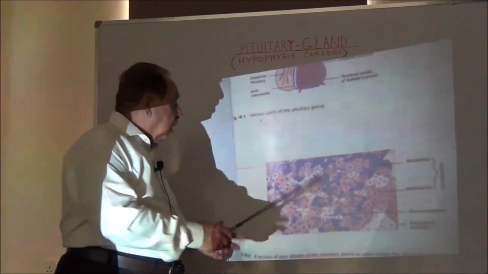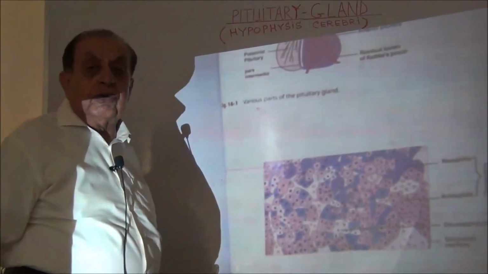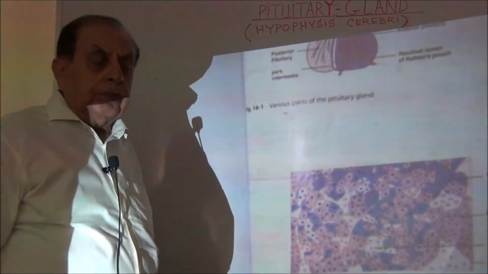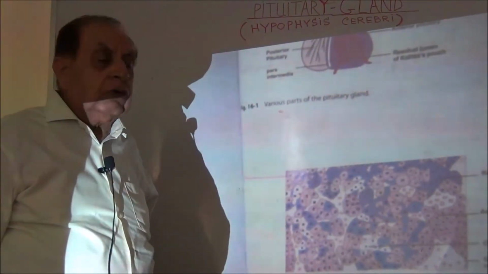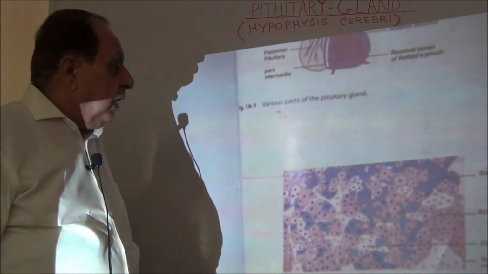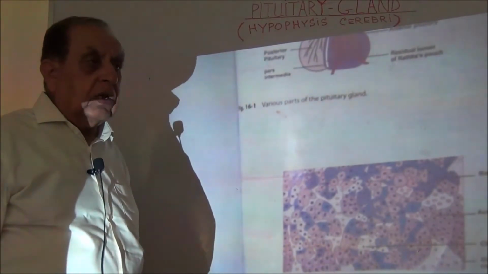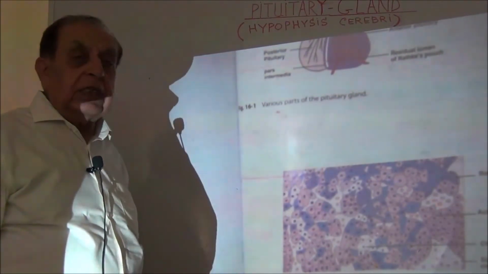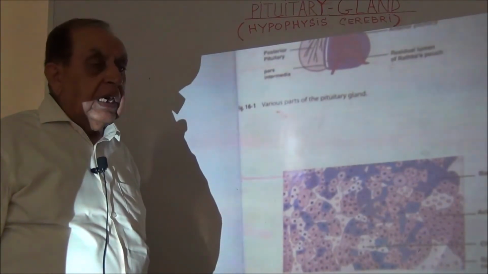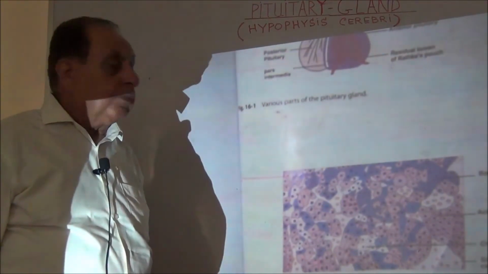Now, different hormones are secreted by the anterior pituitary gland. These are the somatotropes, which secrete the somatotropin hormone or growth hormone. Then mammotropes, they secrete the prolactin, which helps in the development of breast during pregnancy and in lactation after childbirth.